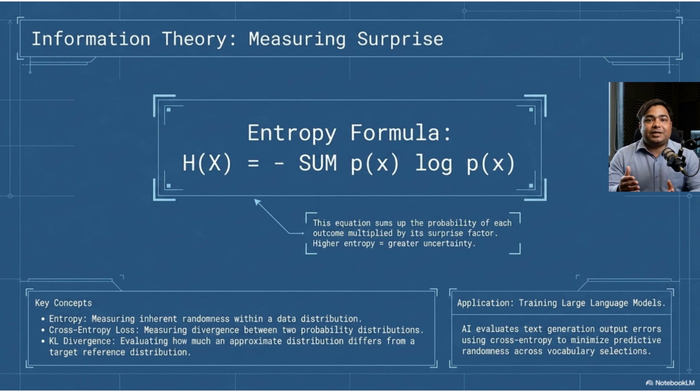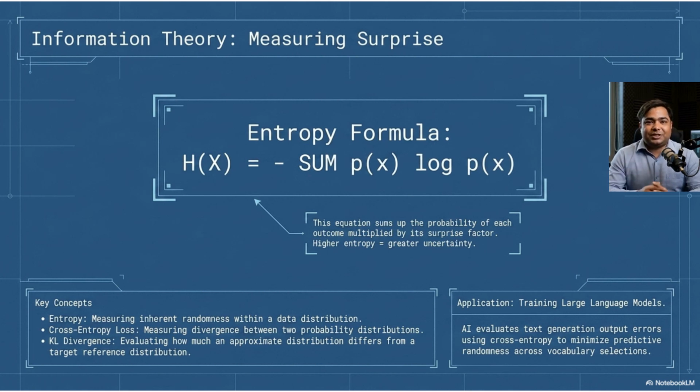The formula shown in this slide is entropy. H of x equals negative sum of p of x times log p of x. In simple words, entropy measures uncertainty or randomness in a system. If all outcomes are equally likely, uncertainty is high. If one outcome is almost certain, uncertainty is low.